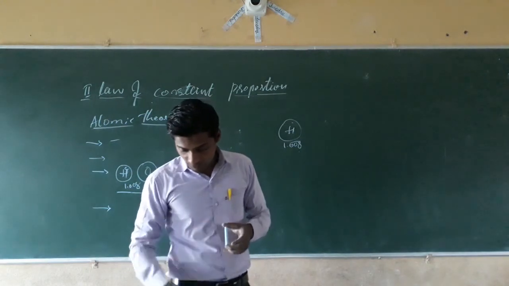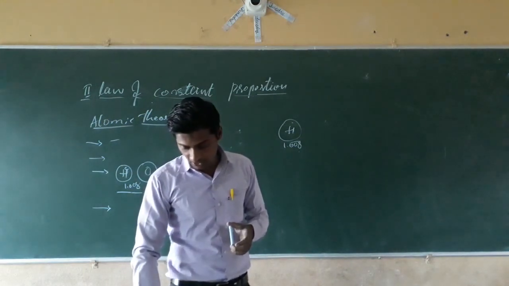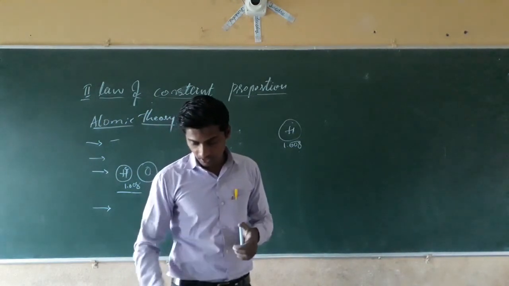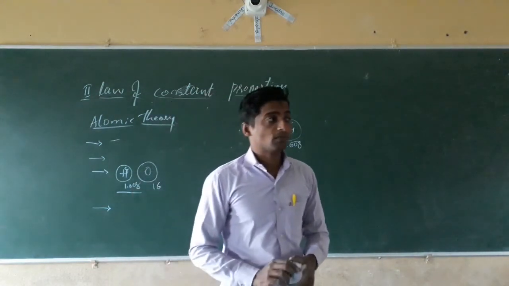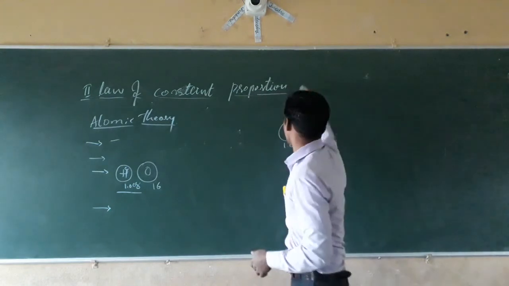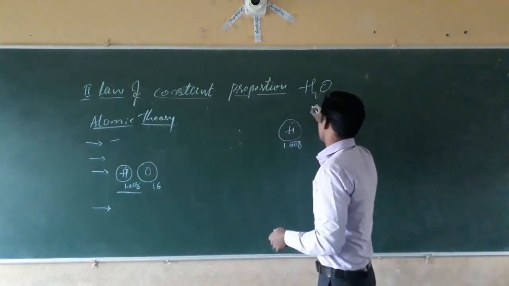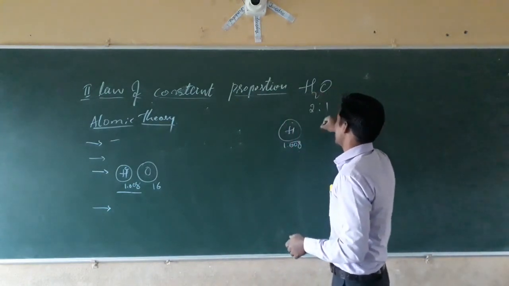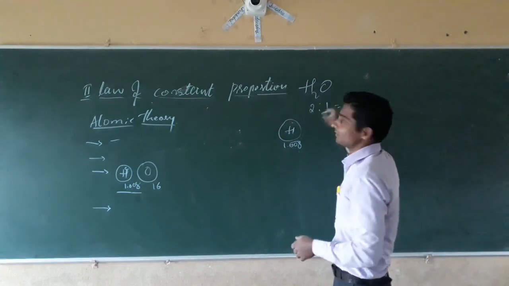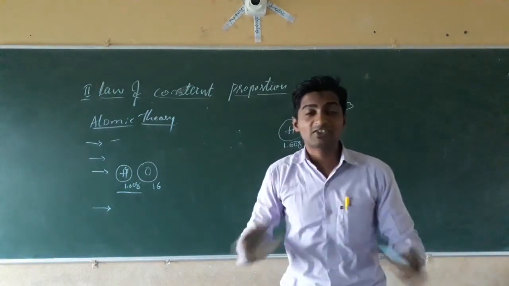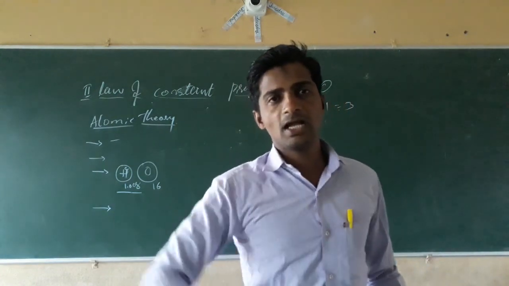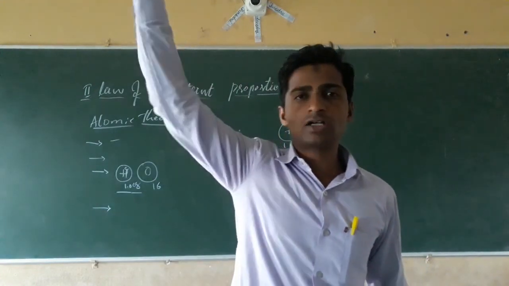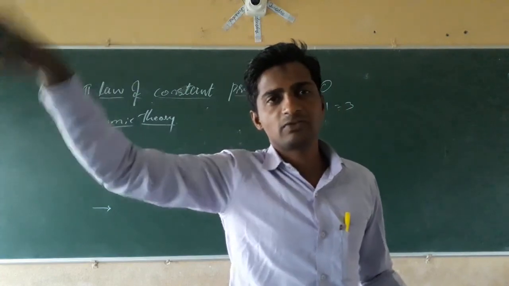Next, dear students, the relative number and kinds of atoms are constant in a given compound. In the case of a water molecule, that is 2 hydrogen and 1 oxygen, 3 atoms are present, constant. If you check the atoms in India, or in any corner of the world, you will find the constant number in water.